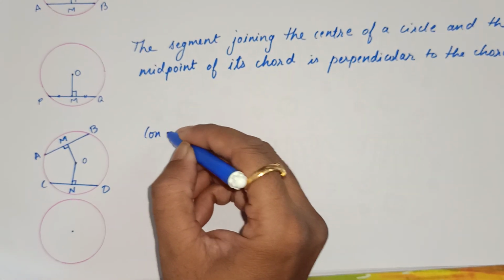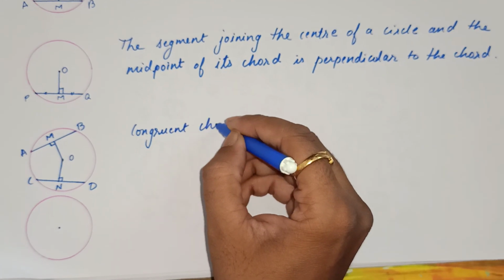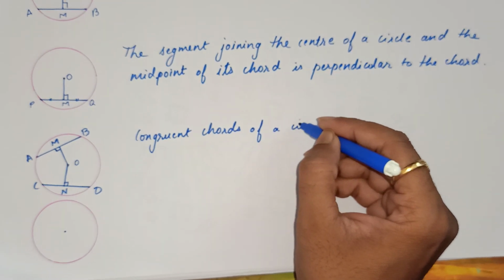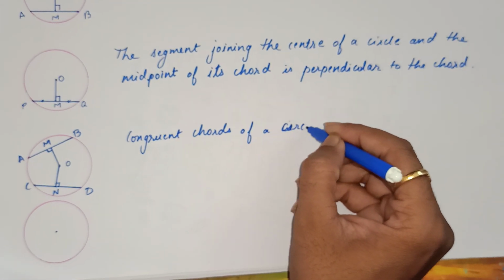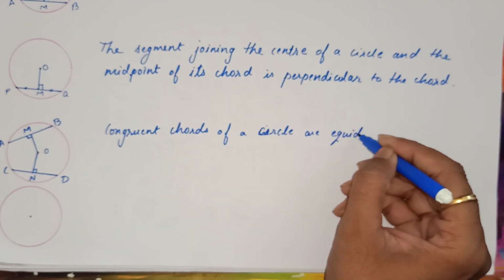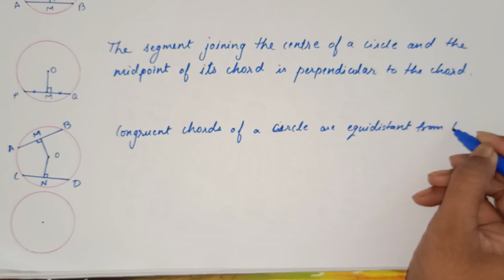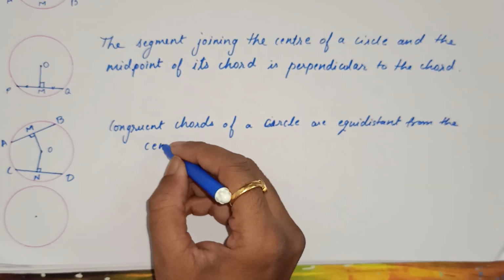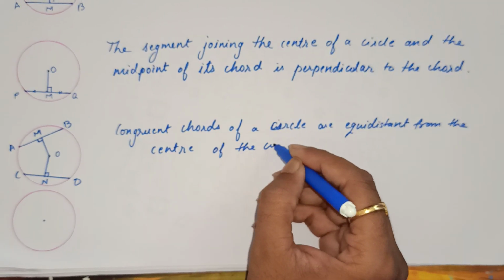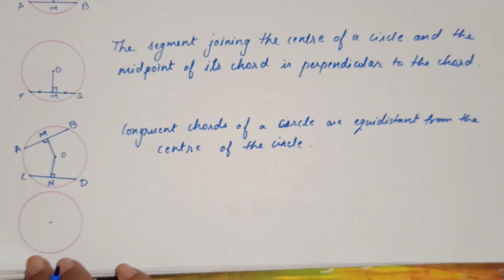So what did I say? Congruent chords of a circle are equidistant from the center of the circle. Okay. Now let us see the next one.